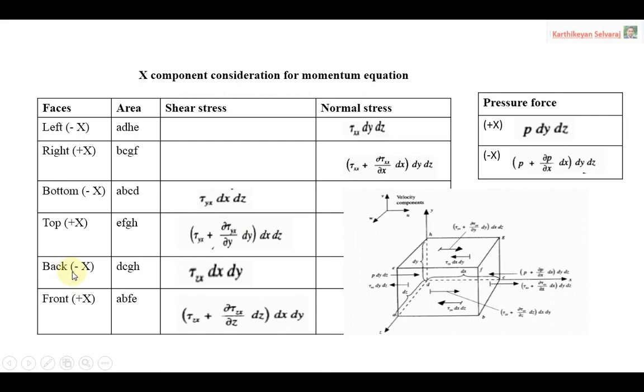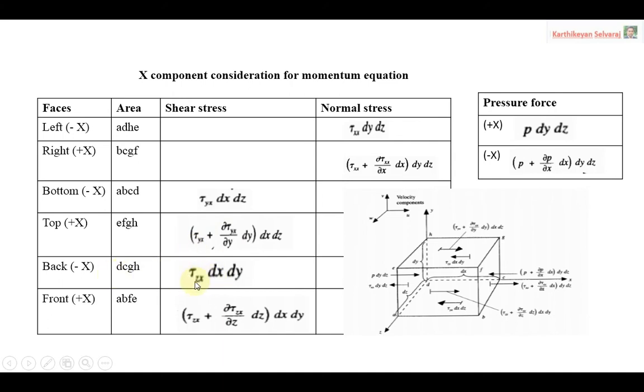Then you come to the back side. This is the back side, negative x direction. This area is perpendicular to the z axis. The back and the front are perpendicular to the z axis, that is why the z term comes first.